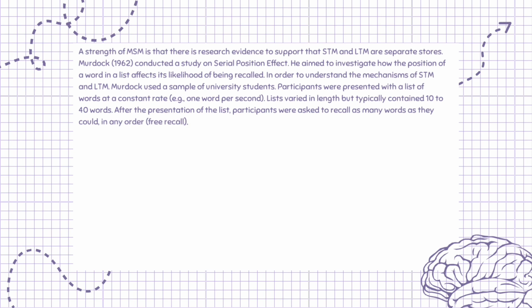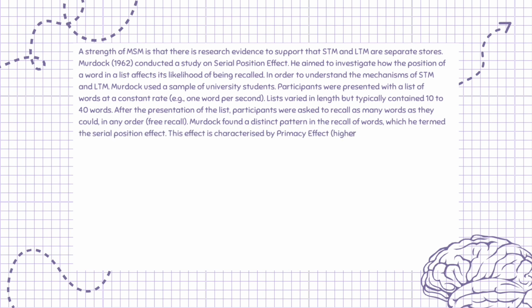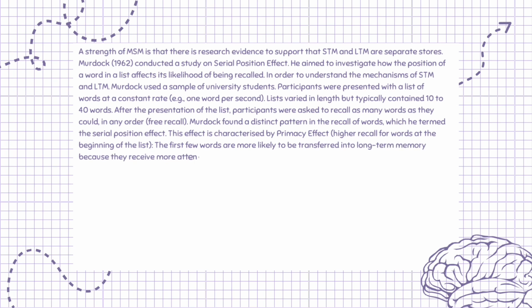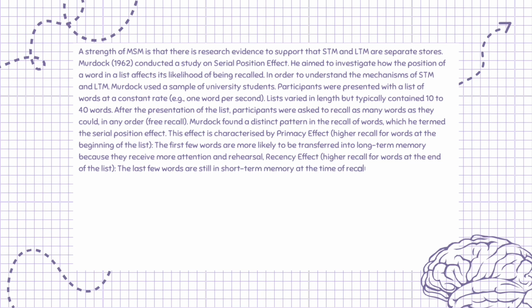After the presentation of the list, participants were asked to recall as many words as they could, in any order, free recall. Murdock found a distinct pattern in the recall of words, which he termed the serial position effect. This effect is characterized by the primacy effect: higher recall for words at the beginning of the list. The first few words are more likely to be transferred into long-term memory because they receive more attention and rehearsal. Recency effect: higher recall for words at the end of the list. The last few words are still in short-term memory at the time of recall, making them easier to retrieve.